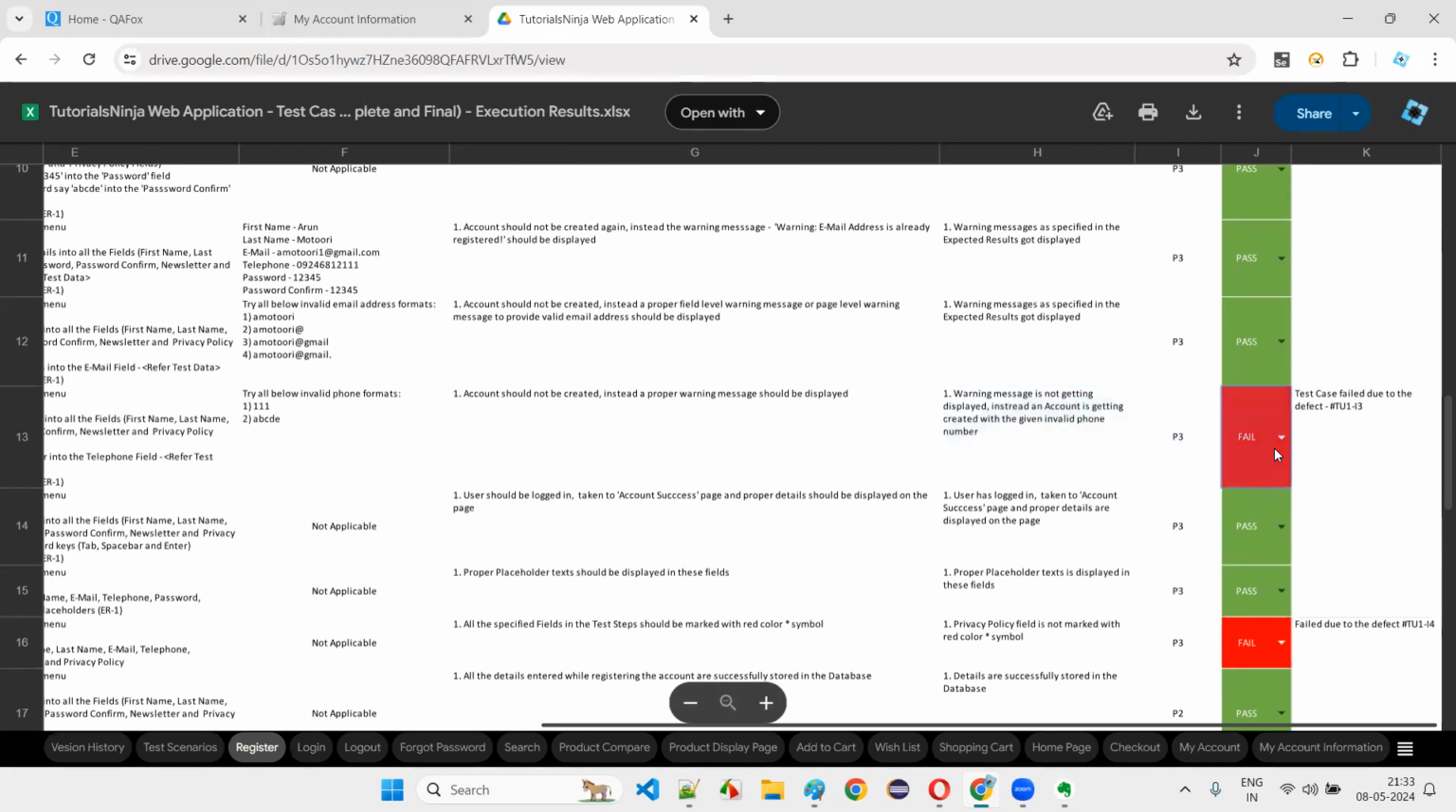This is priority 3, that's okay. We are failing the test. And if you fail the particular test case, you have to report a defect, guys. You have to report a defect. During the test execution phase, you have performed the testing by following the test case document that we have created in the previous phases.